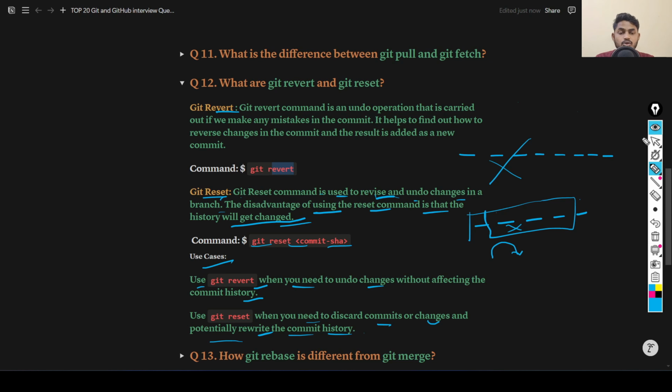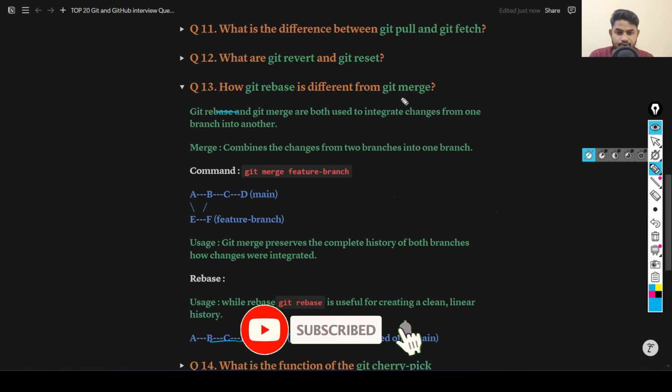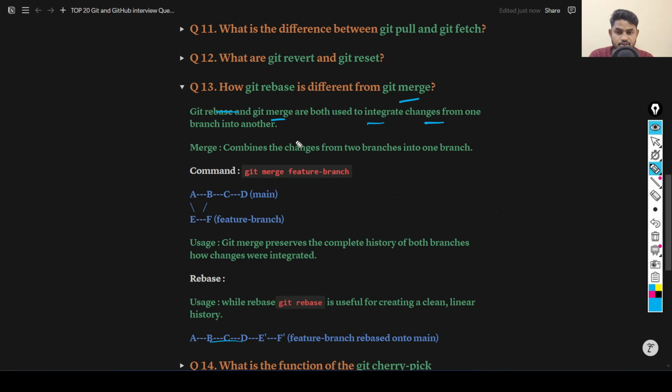Okay, so let's move to the next question. How is git rebase different from git merge? Git rebase and git merge both are used to integrate changes from one branch to another branch. Just listen carefully. Merge combines the changes from two branches into one branch. Let's understand this: this is your main branch and you have created a new branch called feature branch, and when you have done your development, then you need to merge it to the main branch. This is called git merge.